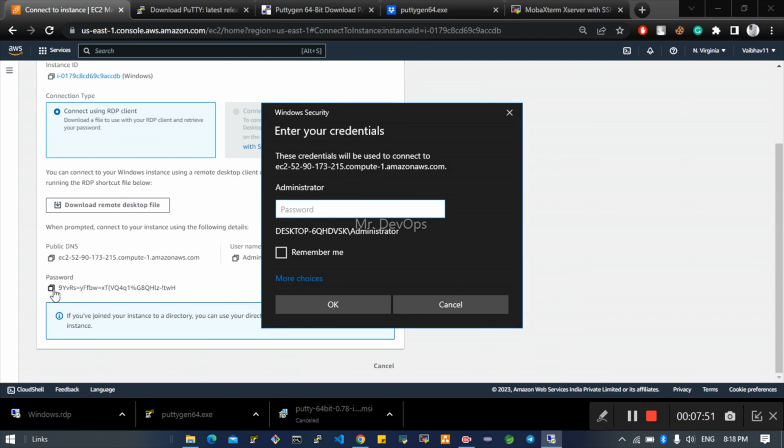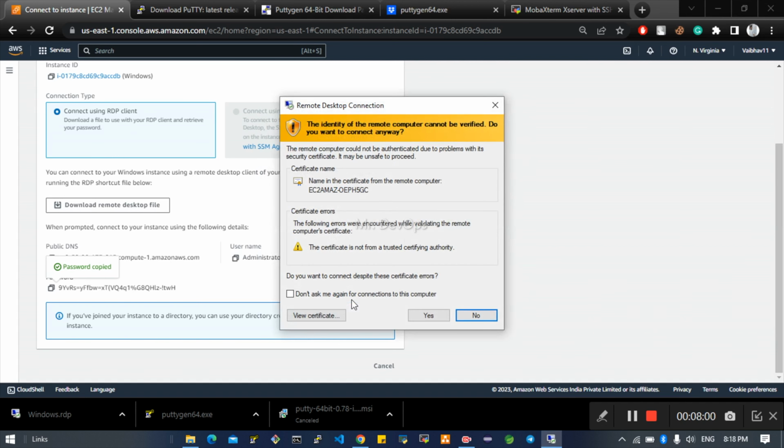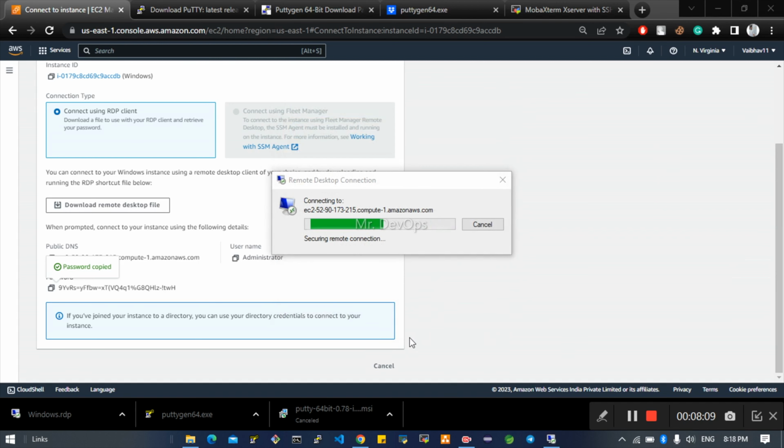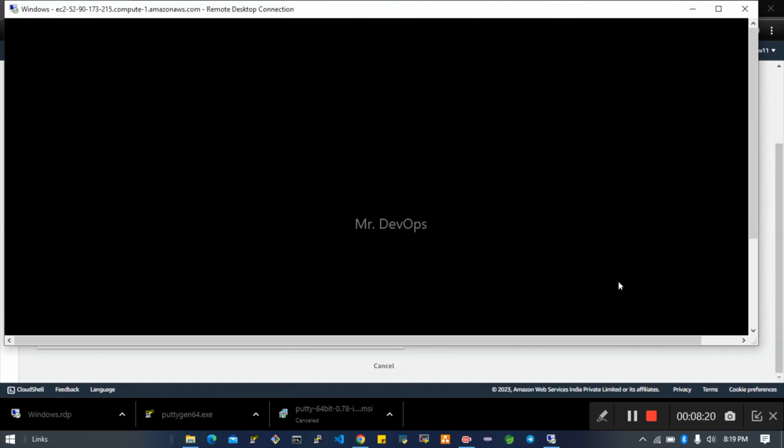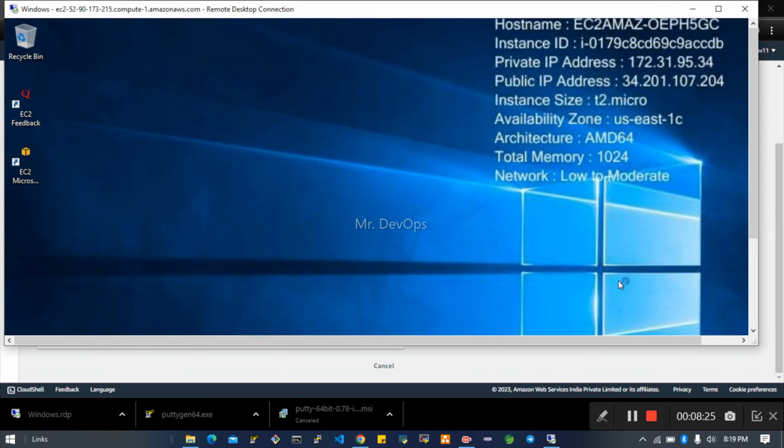This will ask you for the password. Administrator username it has already taken. Just provide the password. Hit on OK. And this is the first time it is showing the certificate. The same we saw on the Mac as well. Just hit on OK. This will take some time, and after some time you can see it is booting. So now we are inside the Windows server. So this is the way we can connect.